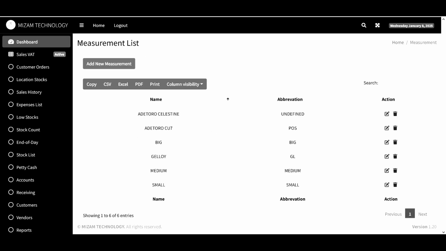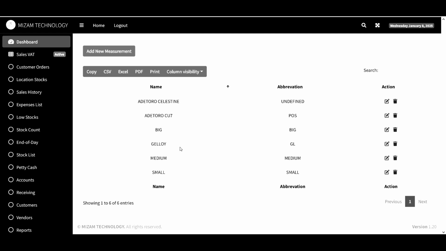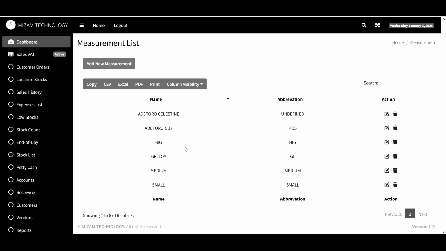So we load the measurement now. This is the measurement list. How do you measure? There are some things that we do measure, like in units, like in packs, in units, in kilograms, in volume. So this is where we add those settings.